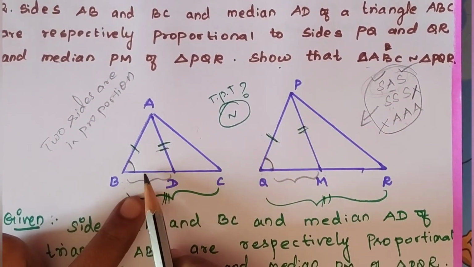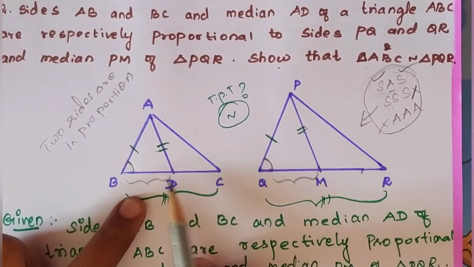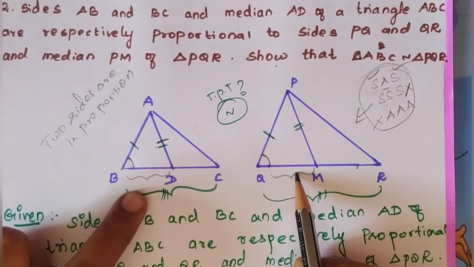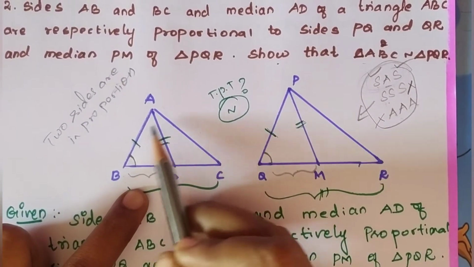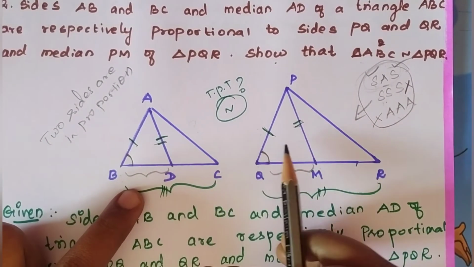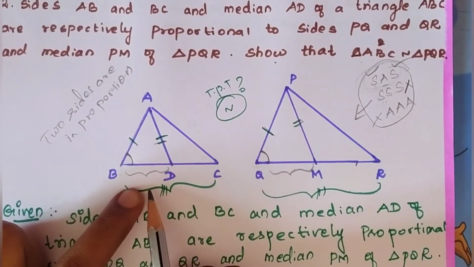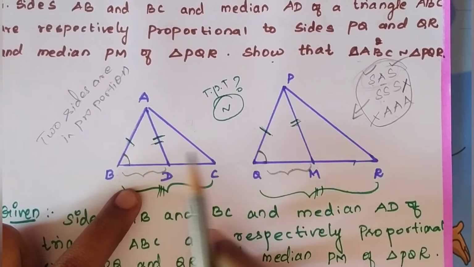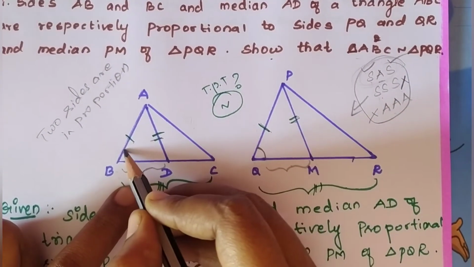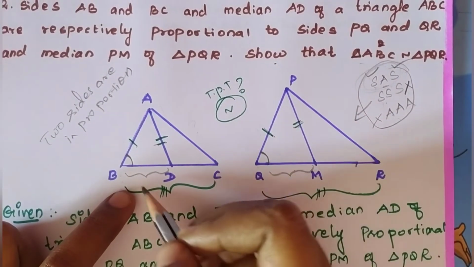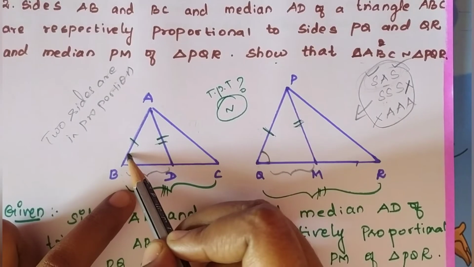If we prove that these also are proportional, we can tell that these two triangles are similar, and in similar triangles, angles are equal.